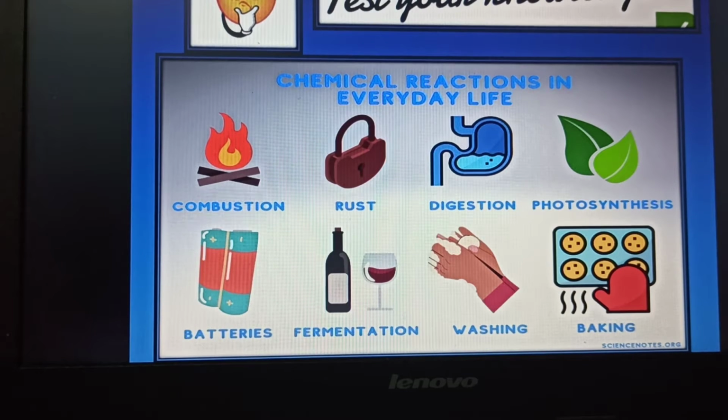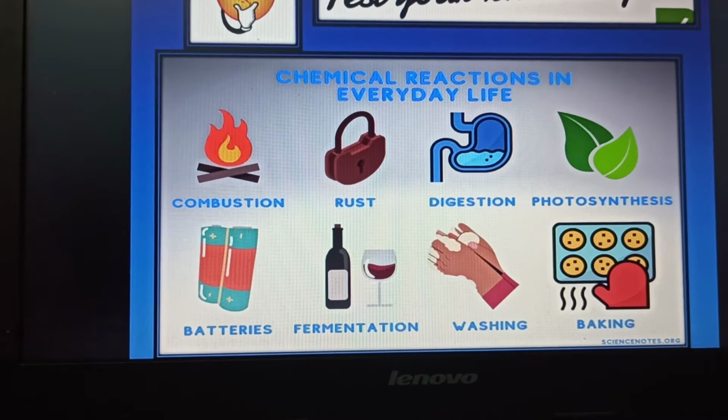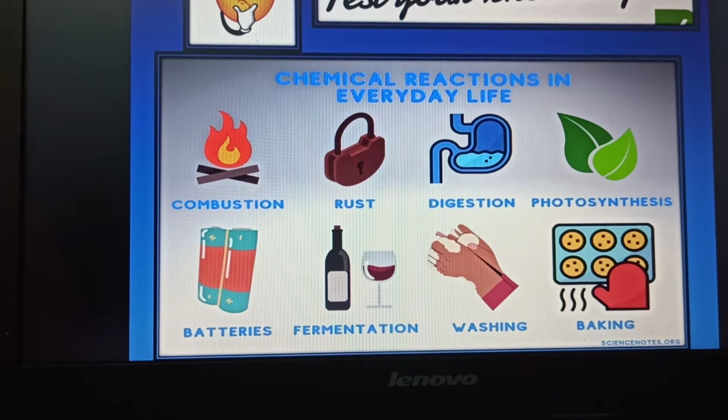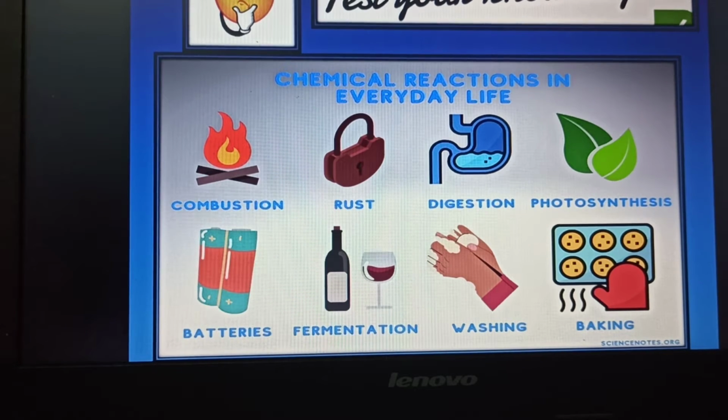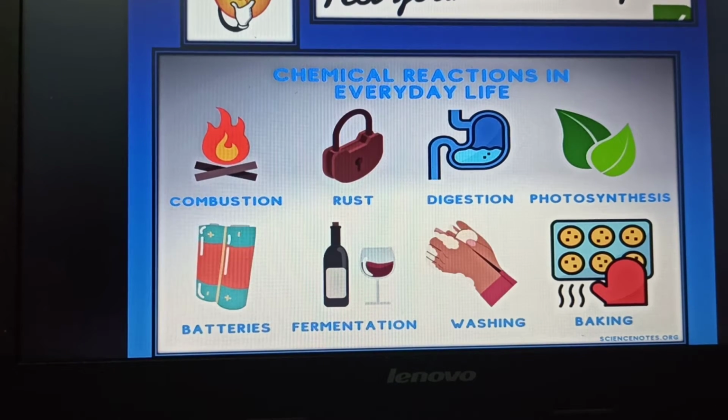Next, digestion in the human body. Next, photosynthesis. This is the method of preparation of food for the plants. Next, the batteries. We find that batteries have a charge, the charge reduces, and again we recharge the batteries. Next we have fermentation. Fermentation is a process of breaking down complex molecules into simpler ones. Next one, washing. When we wash, germs and bacteria are killed. Next, baking of substances. All these are daily life examples of chemical reactions.